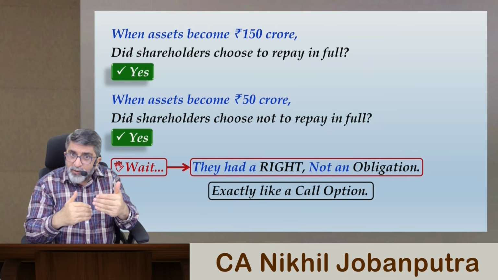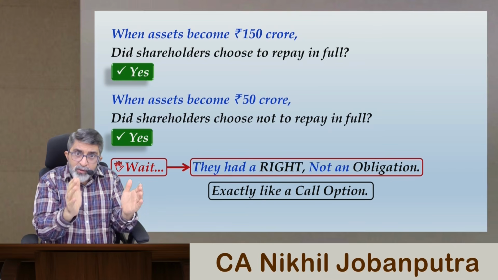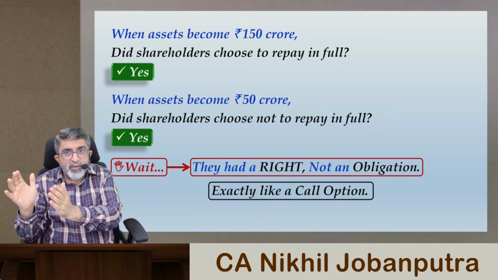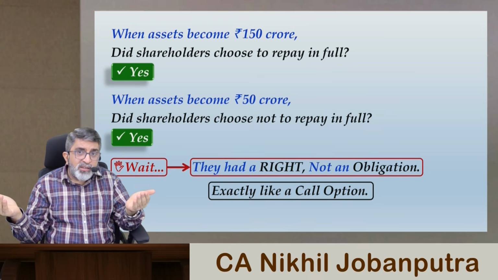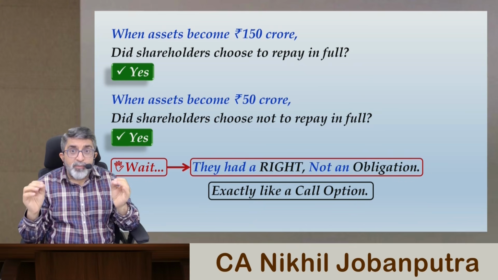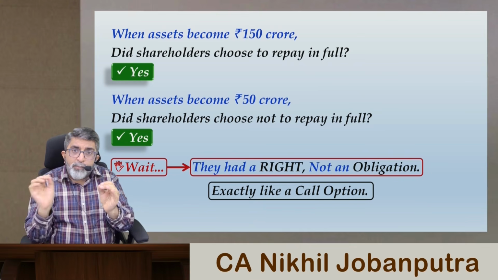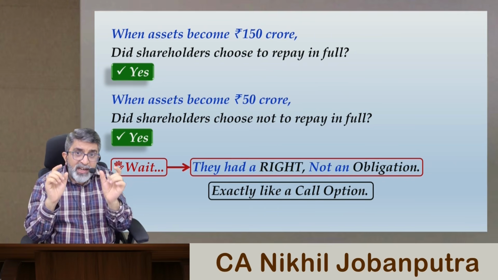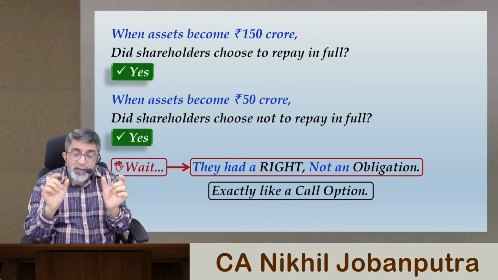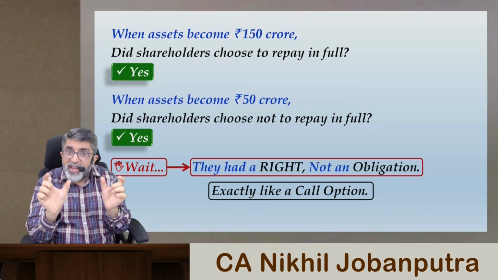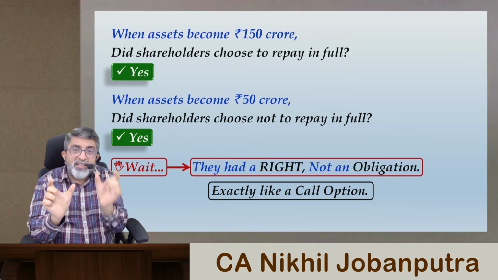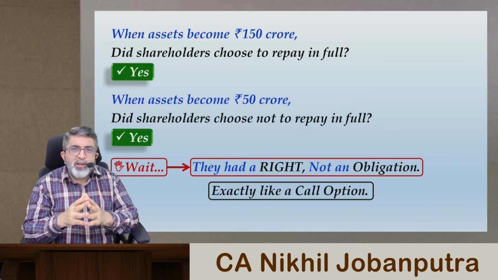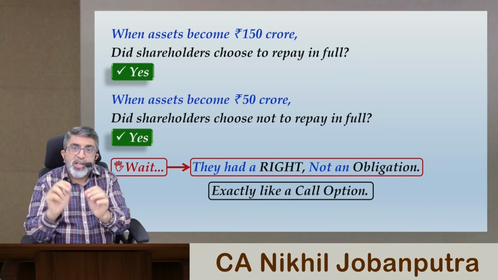The first case we have seen, the asset value was rupees 150 crore and debt was 80 crore. So what did the shareholders choose? They have chosen to pay off the debt and get the remainder. If we relate the debt as exercise price and the value of assets as the market price, MP minus EP, market price minus exercise price, is the value of call. That is what shareholders are getting.